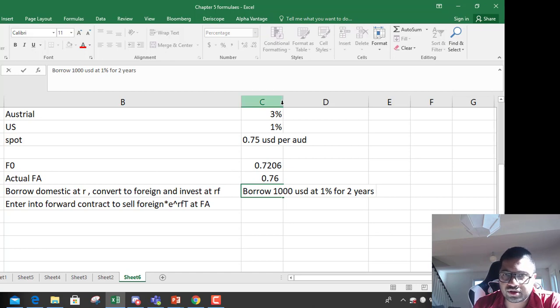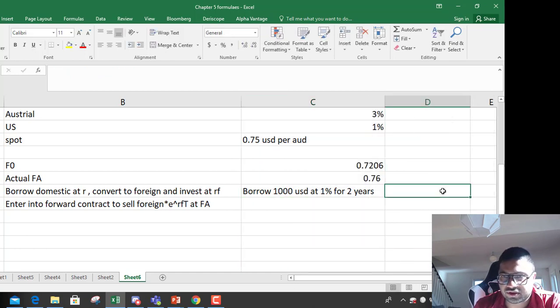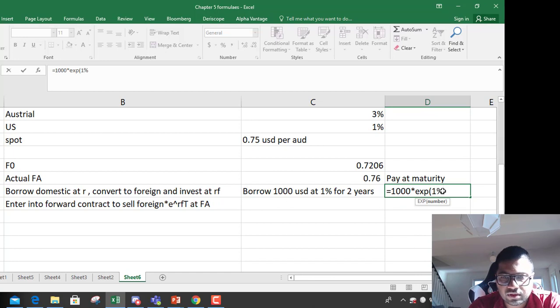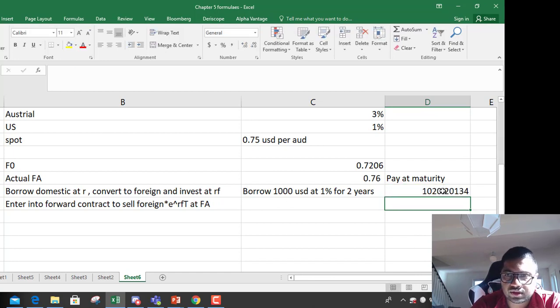How much do you have to pay when it matures? You're borrowing $1000, and you have to pay at 1% for 2 years. So you have to pay 1020 USD on the borrowing, right?